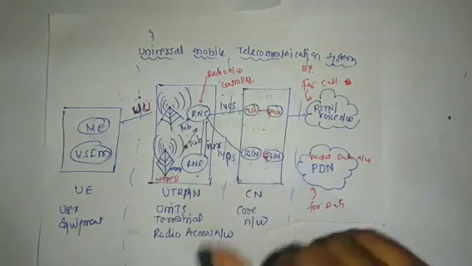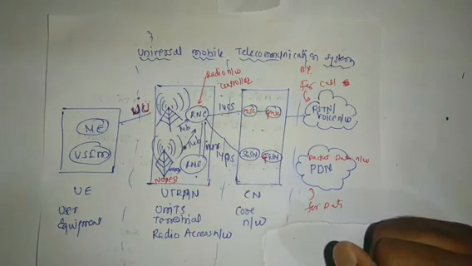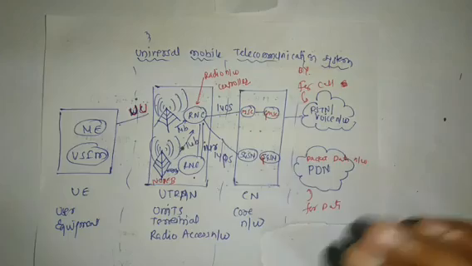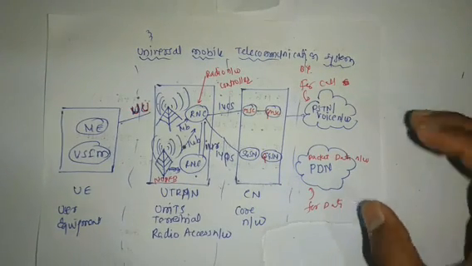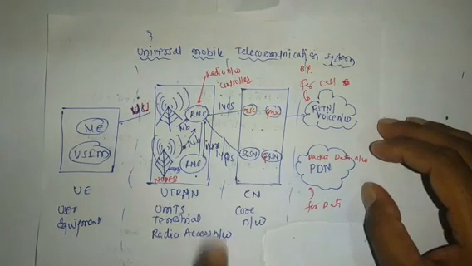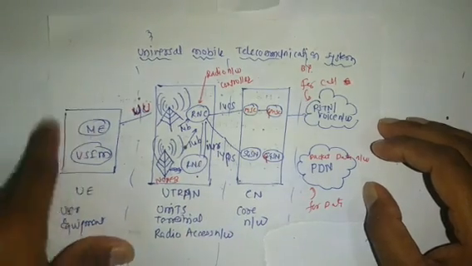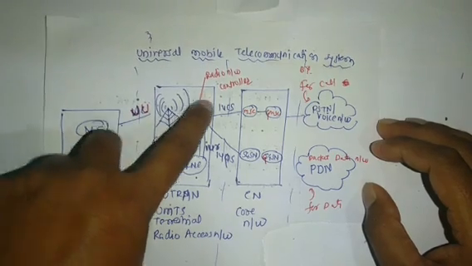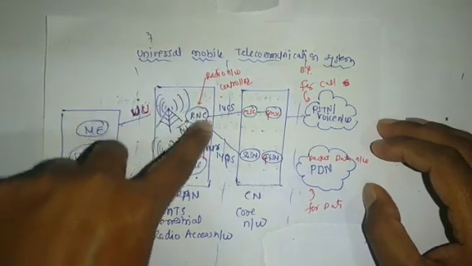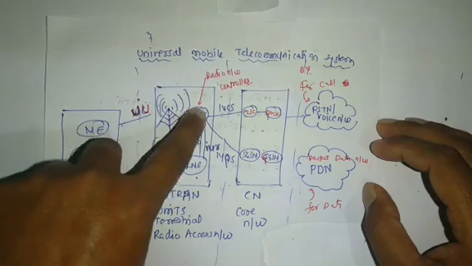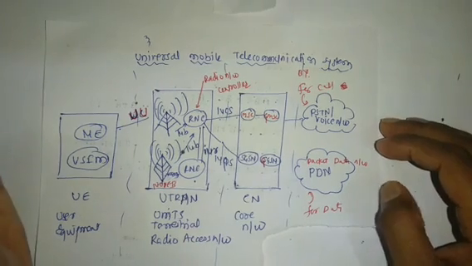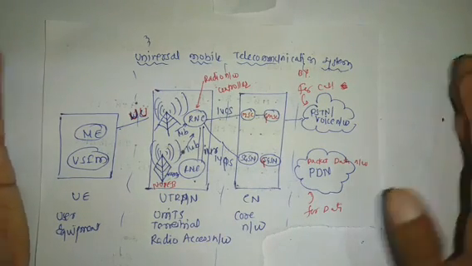By using this system, the efficiency and the quality of calls and data will be increased. It is a very simple example: user equipment connects to the network, to the RNC, and to another RNC, and the RNC takes the decision whether the user wants data or voice. This is the main important parameter in the universal mobile telecommunication system.